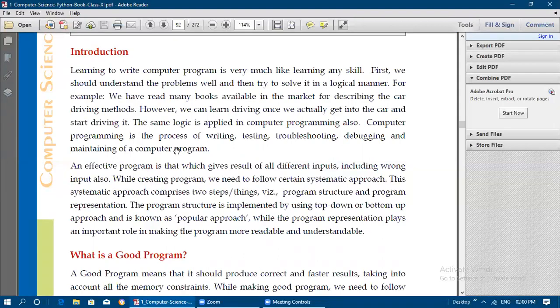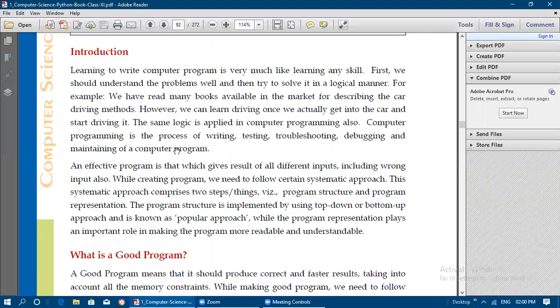for the given problem. For example, we have many books available in the market describing car driving methods. Even if you study many books for learning car driving, we can learn driving only once we actually get into the car and start driving it. Once you do it as practice, you will be able to understand and learn how to drive the car. The same logic is applied in computer programming also.